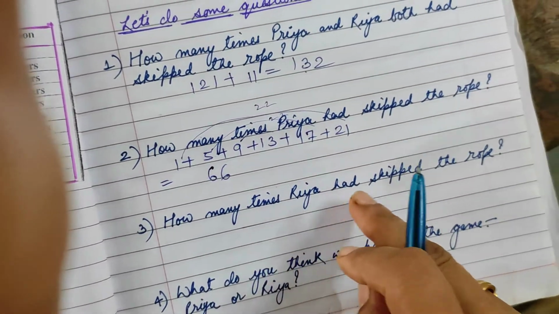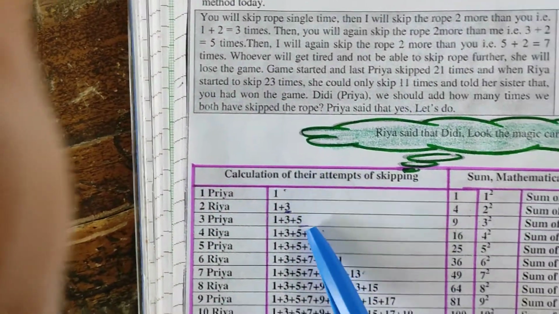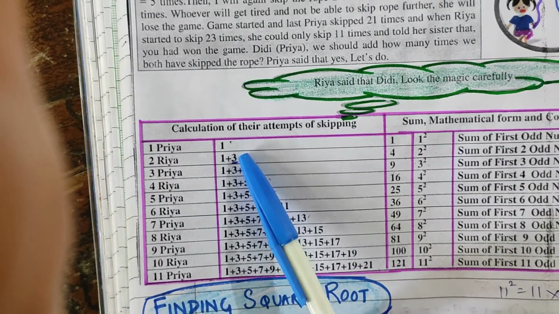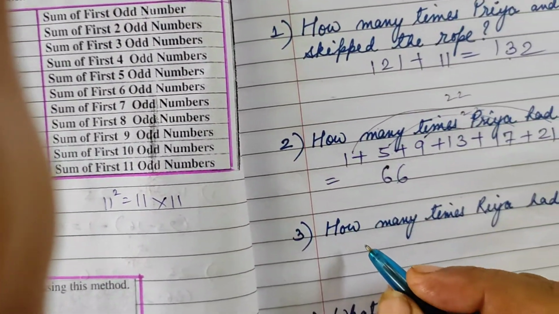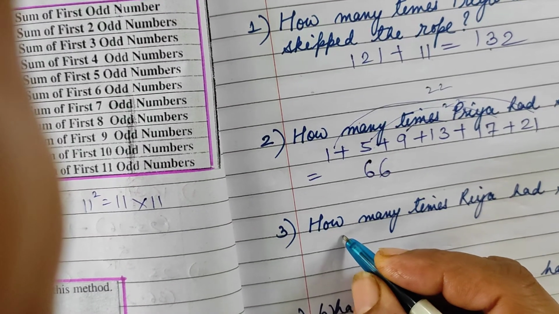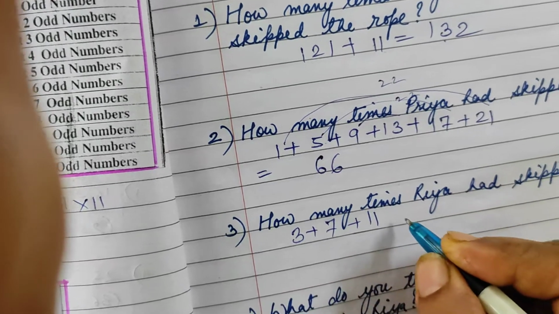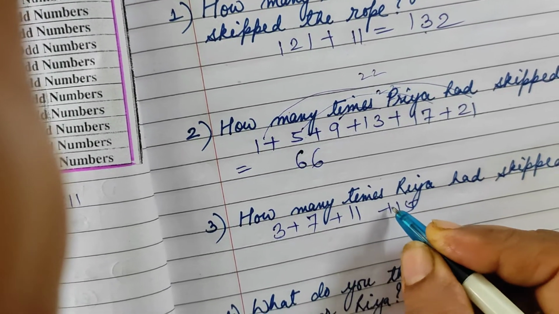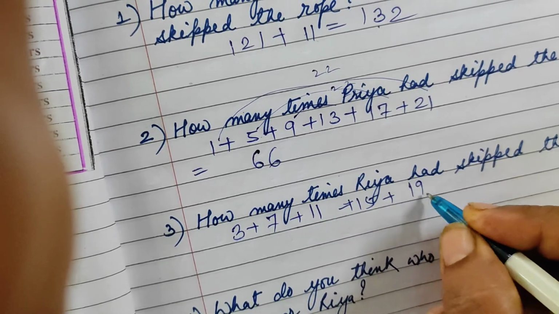How many times had Riya skipped the rope? So let's check Riya, beta. Riya first 3 times, then 7 times, then 11 times, then 15 times, and then 19 times.